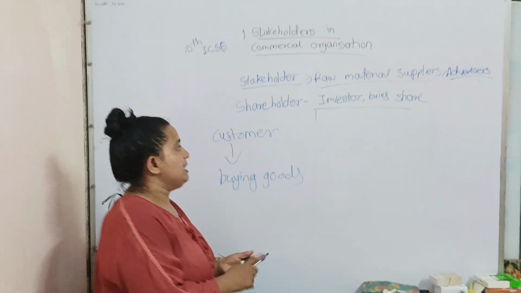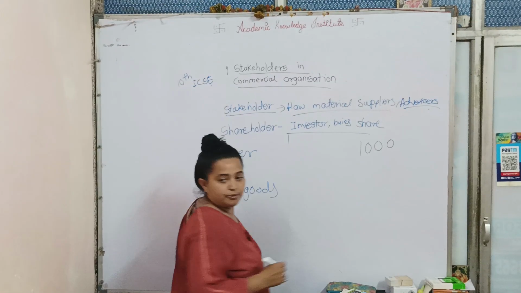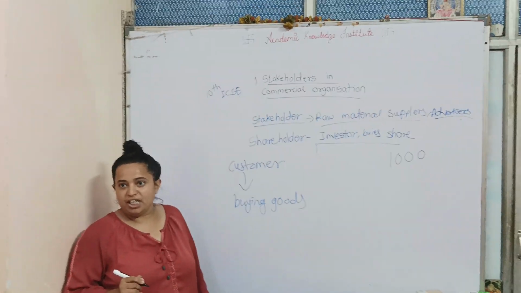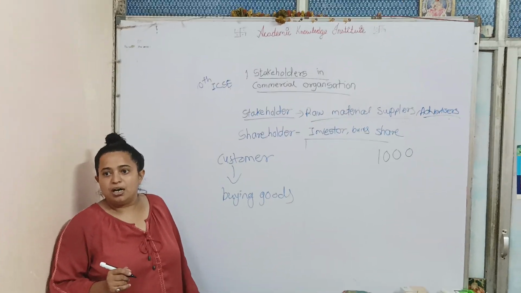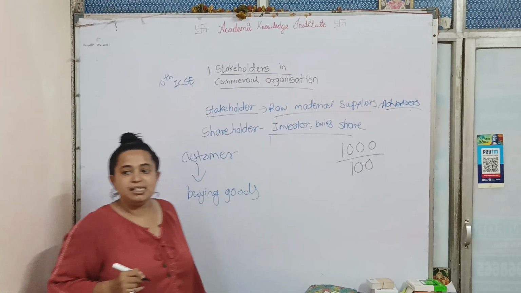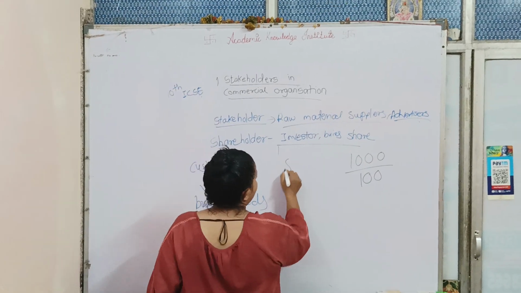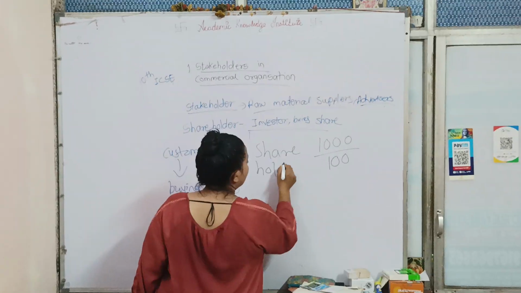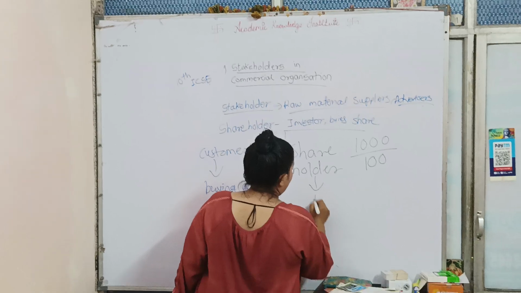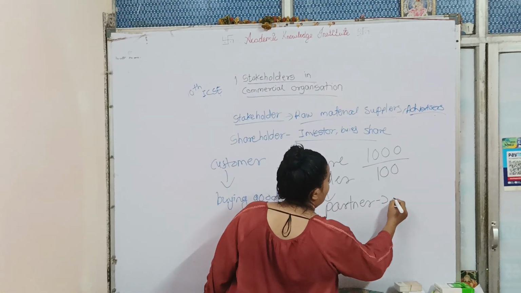If any company has 1000 shares and I purchase 100 shares, that means I am a partner of 10%. So the shareholder is nothing but a partner who is only involved in profit.